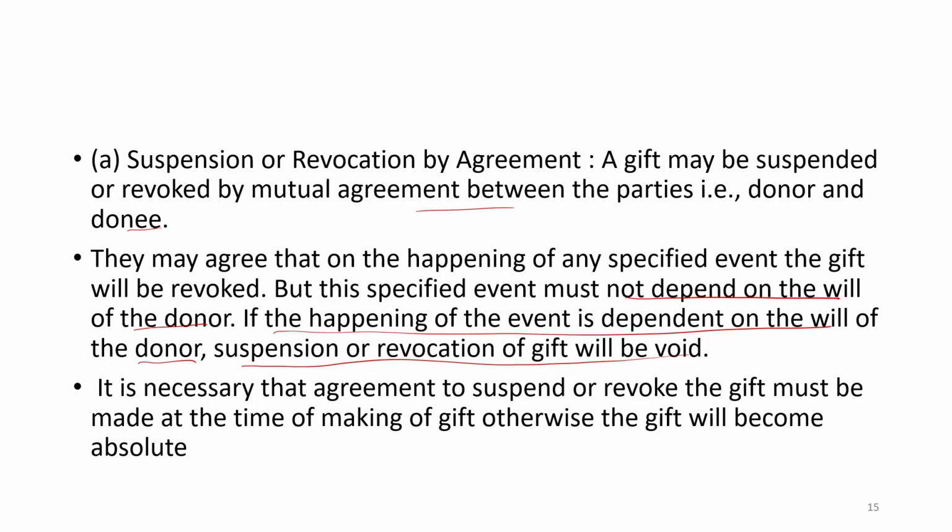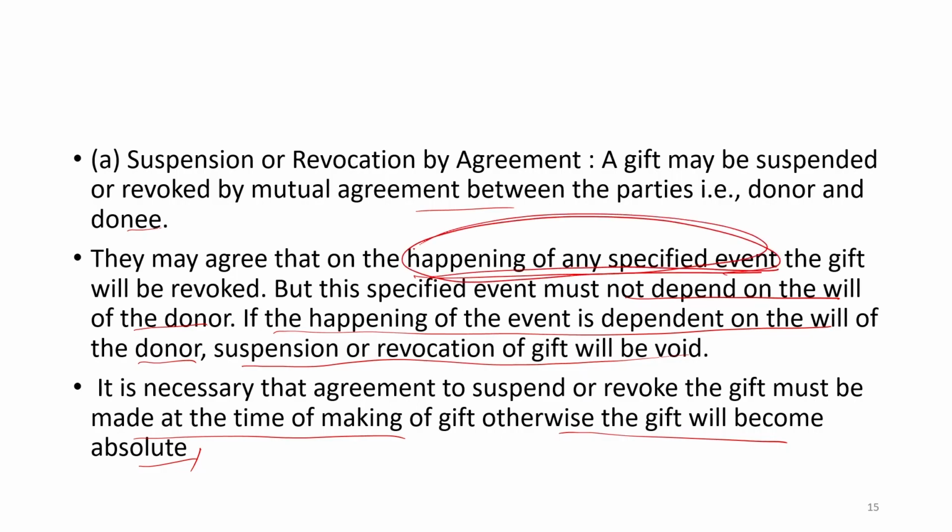So, it is necessary that the agreement to suspend or revoke the gift must be made at the time of making the gift, otherwise the gift will become absolute. Whatever condition you are making, the happening of a specified event, this event must be declared, this event must be mentioned at the time of making of the gift. If these conditions are not mentioned at the time of making of the gift, then later on, once it has been executed, there is no remedy in the hand of the donor or donee.